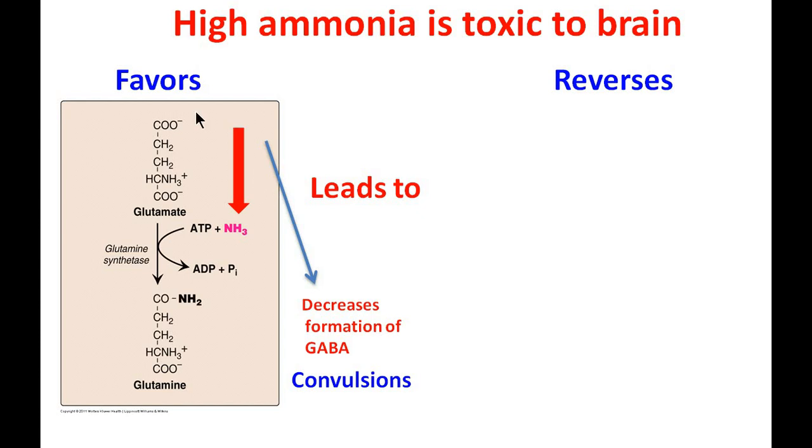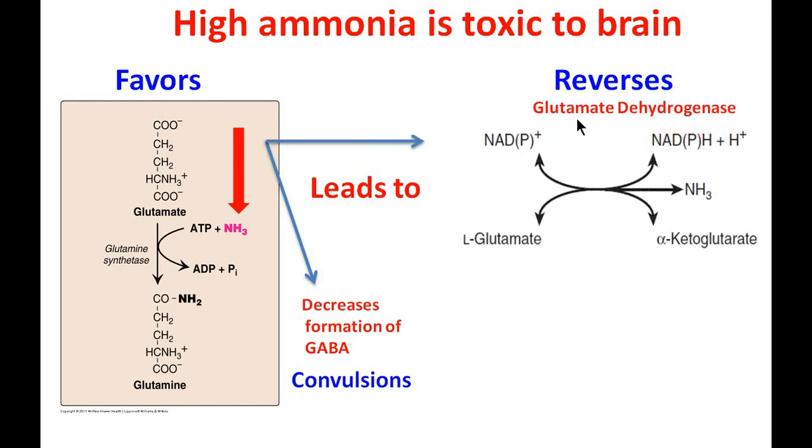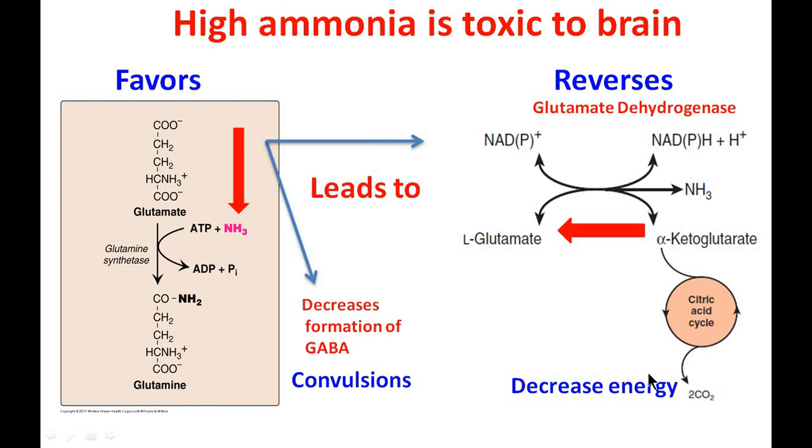Another consequence of decreased glutamic acid level is the reversal of the reaction catalyzed by glutamate dehydrogenase. As there is a reversal, there is more conversion of alpha ketoglutarate to glutamic acid. So more alpha ketoglutarate is utilized, and the alpha ketoglutarate level decreases, which is an important intermediate of the TCA cycle. So the level of energy is decreased, ATP is not produced sufficiently, and the outcome is decreased energy level.